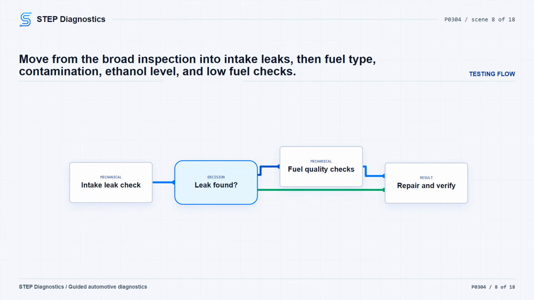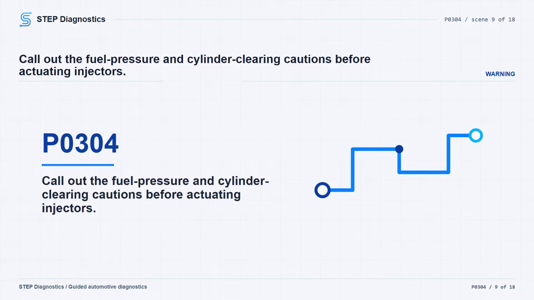If the fuel is the issue, replace the fuel and, if needed, flush and clean the fuel system, then verify the repair. Before working on the fuel system, remember it stays under constant pressure even with the engine off. Release fuel pressure before testing or servicing any fuel hose, fitting, or line. For the injector check, install fuel pressure decay tester 8978A to the fuel rail.